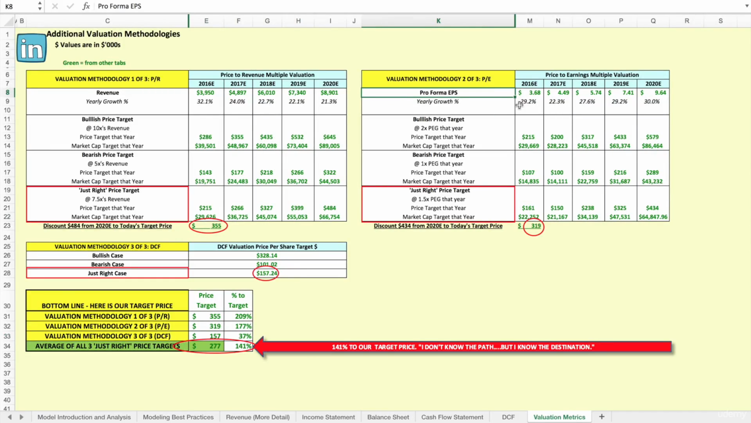Price to earnings, and this is pretty simple. It's just pulled directly off of the income statement tab. You see there? And it's green because it's coming off another sheet. And this is just the annual year-over-year growth.